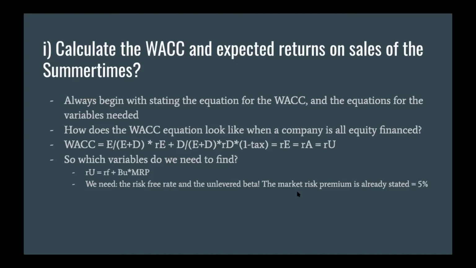So how do we get the risk-free rate and the unlevered beta? As we received earlier, we have some information about the other companies in the economy that we can use to receive information about the company Summertime.